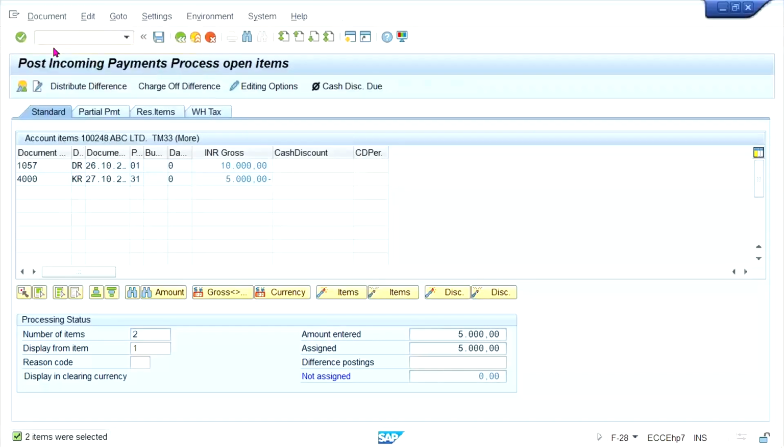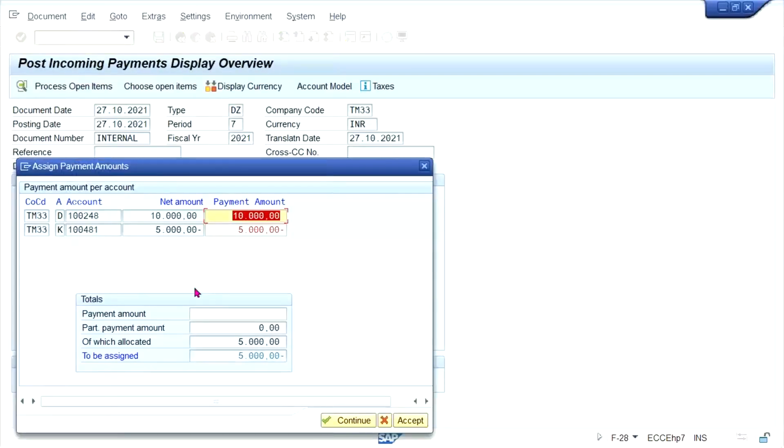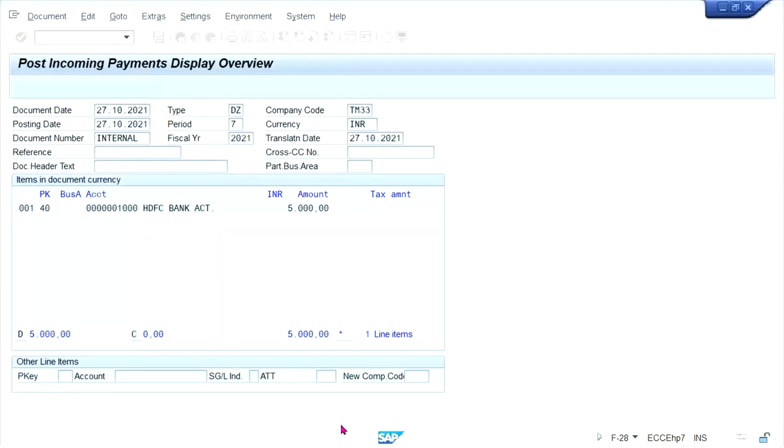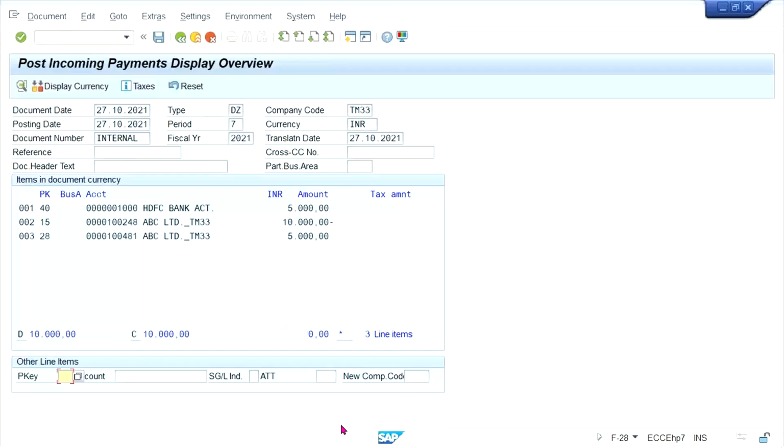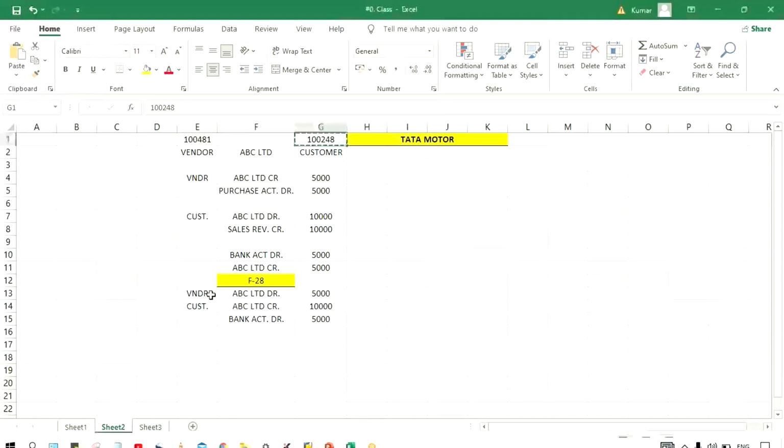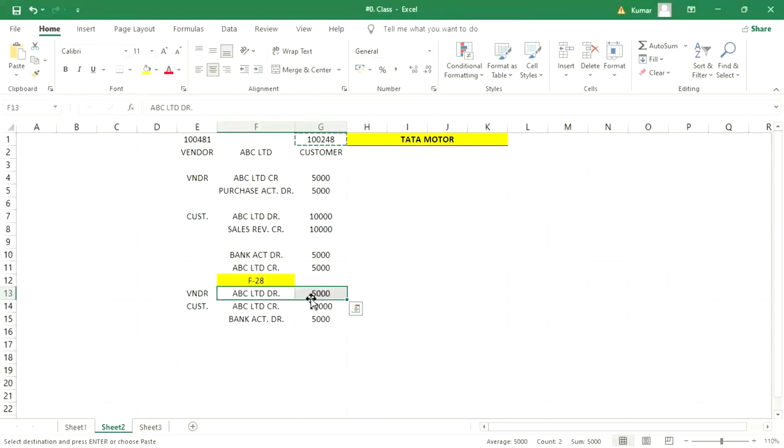If you click on simulate, then you have a look here. Payment amount 5,000. Continue. Now, look at the right. It is exactly what I said. ABC limited debit and ABC limited credit.